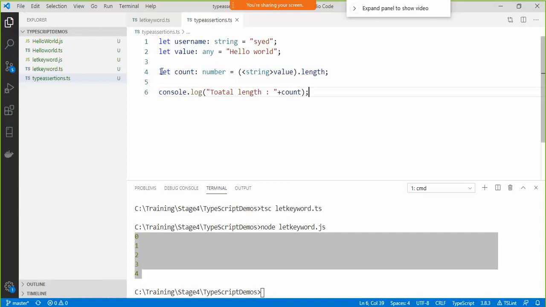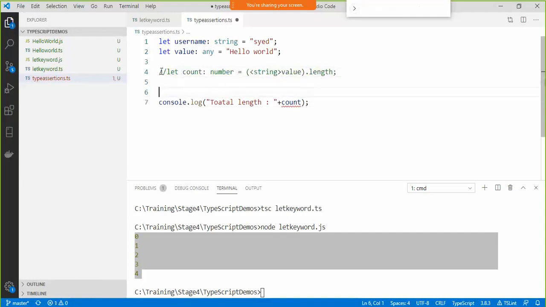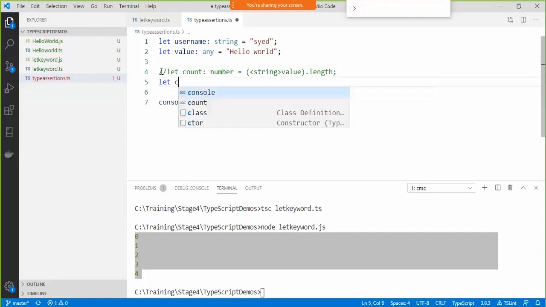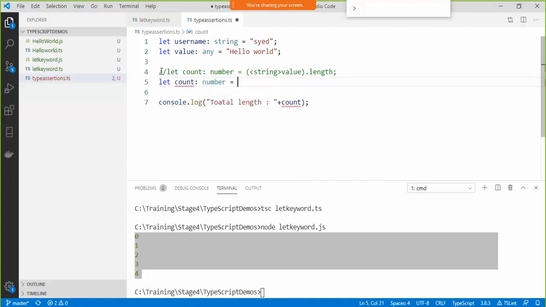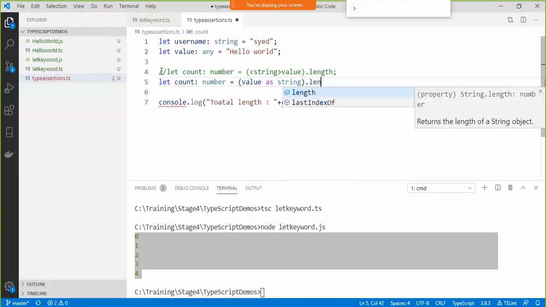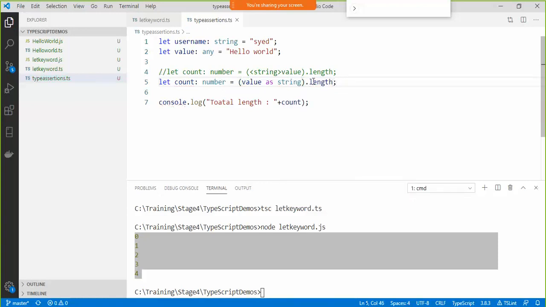The other way is to say let count colon number equals value as string, then dot length. This way also I can assert its data type. I'm saying that value is actually a string, then I get access to its length property.